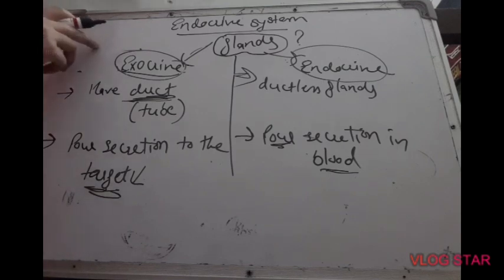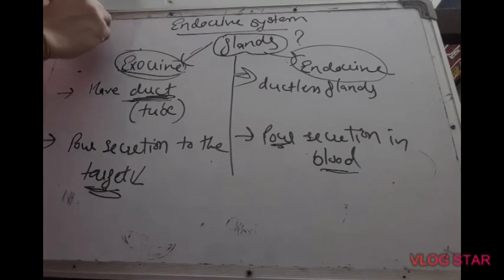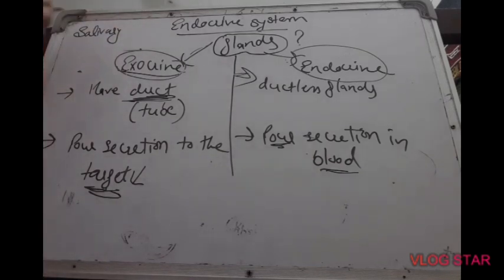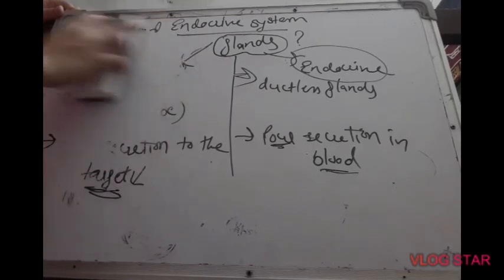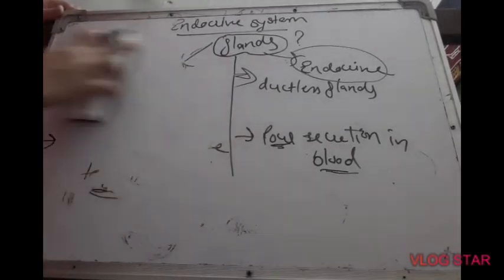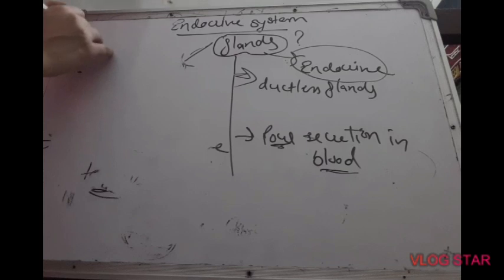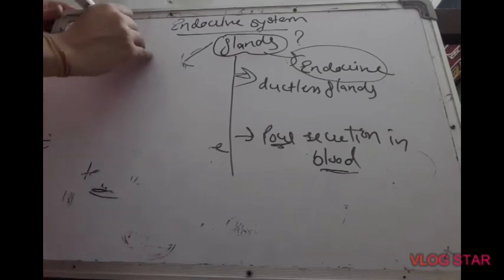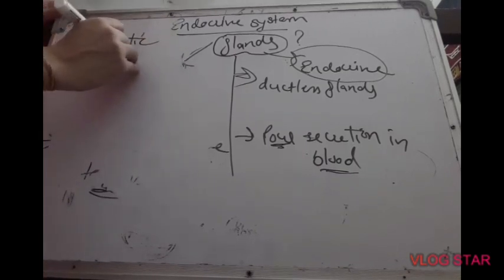Let us study an example of an exocrine gland. You can take the salivary gland, or sweat gland, or the easy one for you to learn is the pancreatic gland. An example of an exocrine gland is the pancreatic gland.